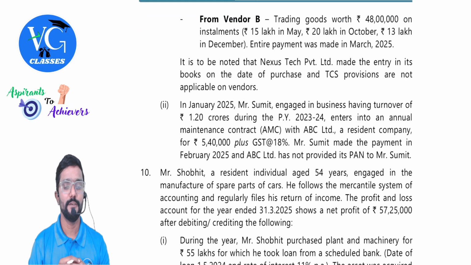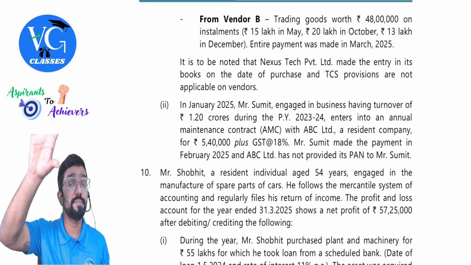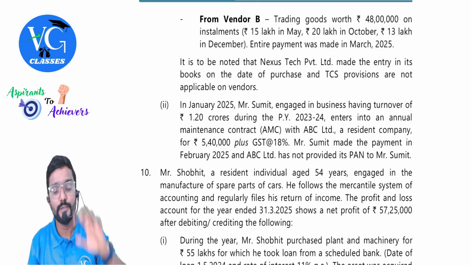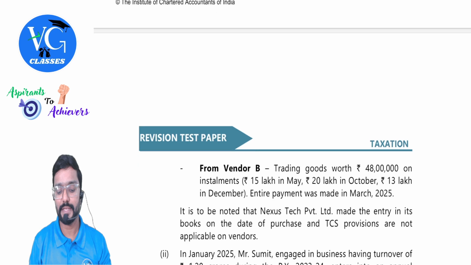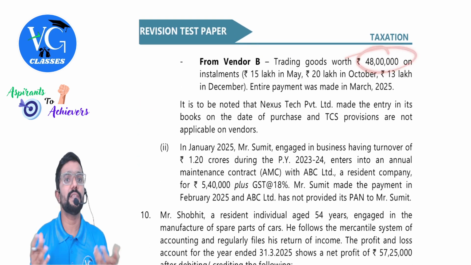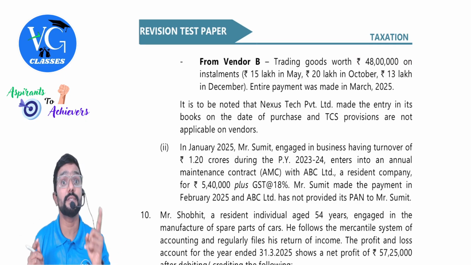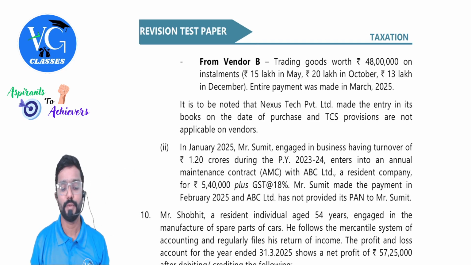Next. From vendor B, trading goods worth 48 lakh, within the limit. On installments, 15 lakh in May, 20 lakh in October, 13 lakh in December. Entire payment was made in March. No problem. Guys, please be careful. 50 lakh limit is not overall. It is seller wise. So from vendor A, I have purchased worth how much? 60 lakh. Is TDS applicable? Yes. Whereas from vendor B point of view, only 48 lakh, within 50 lakh. Is TDS applicable here? No. Please don't take aggregate from all put together. It is seller to buyer wise. Each person we have to take 50 lakh.